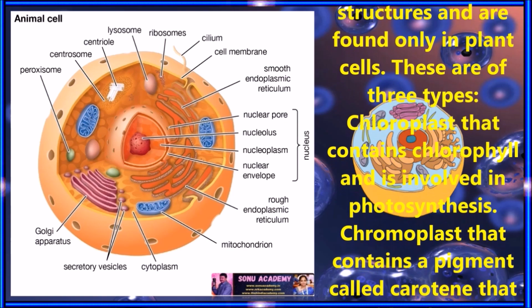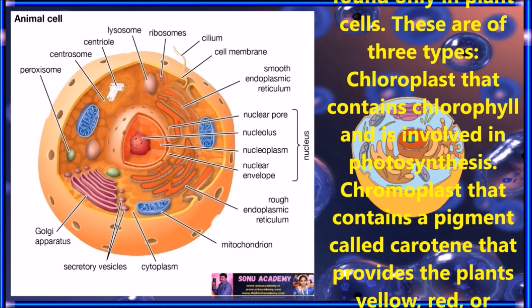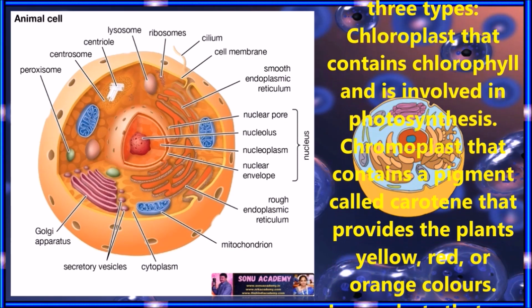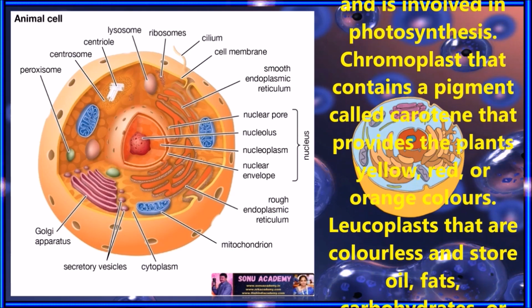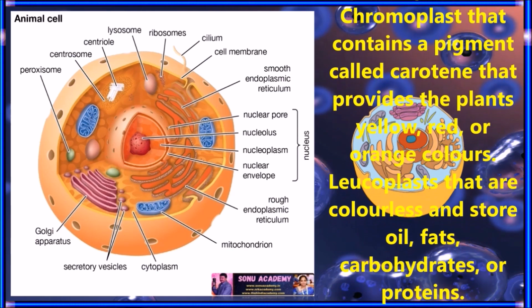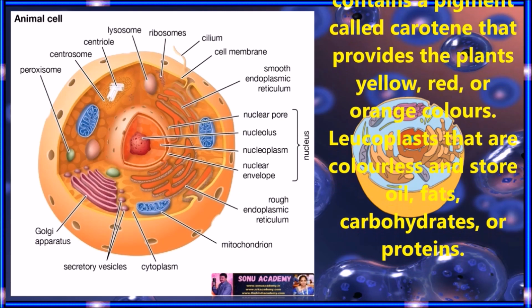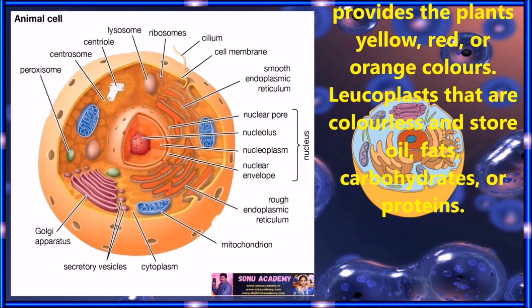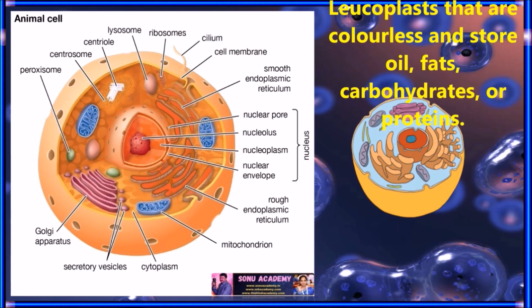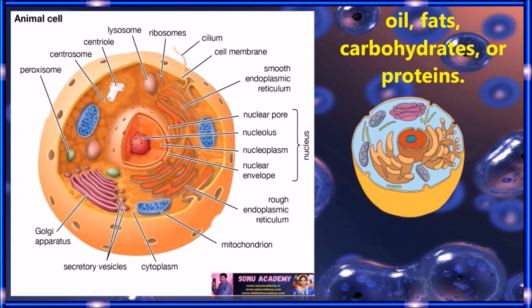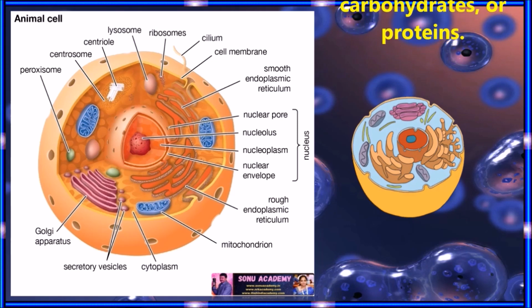Plastids. These are double membrane structures and are found only in plant cells. These are of three types. Chloroplasts contain chlorophyll and are involved in photosynthesis. Chromoplasts contain a pigment called carotene that provides the plant yellow, red or orange colors. Leucoplasts are colorless and store oil, fats, carbohydrates or proteins.